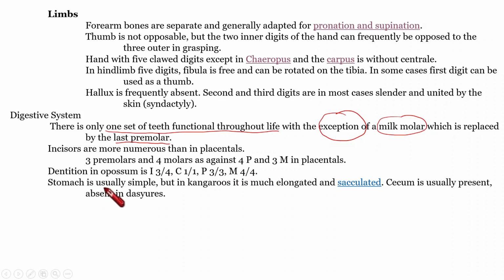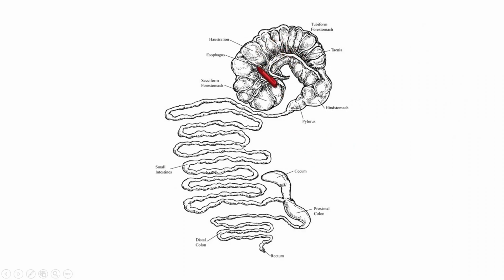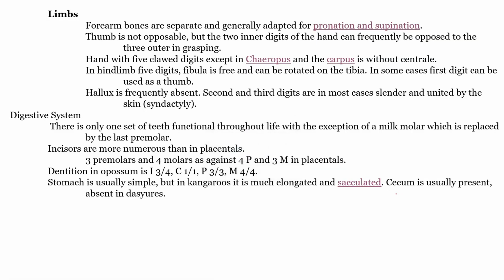Then regarding the stomach. Stomach is usually simple, but in the case of kangaroo, the stomach is elongated and sacculated. Sacculated means it consists of, or is a union of, so many sacs. I will show you. In the case of kangaroo, the stomach is sacculated, meaning it consists of so many sacs. And cecum is usually present. Cecum means what? It is the beginning, first portion of large intestine, but it is absent in deciduous.